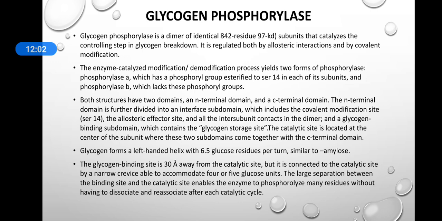So this large separation between the binding site and the catalytic site will enable the enzyme to phosphorylate many residues without having to dissociate and reassociate after each catalytic cycle. So the glycogen phosphorylase is a processive enzyme and this greatly increases the catalytic ability of this enzyme.